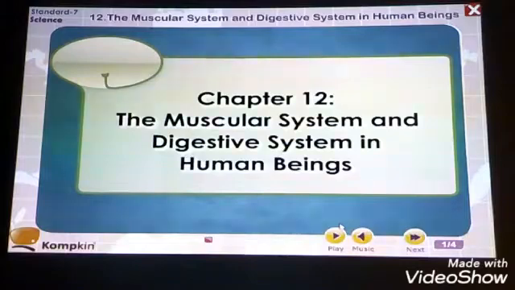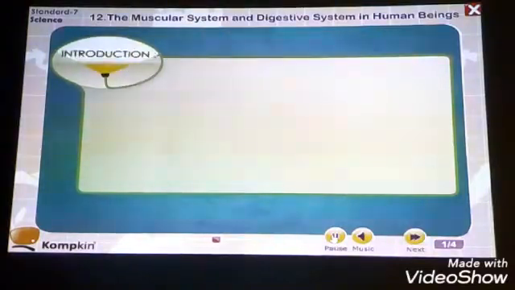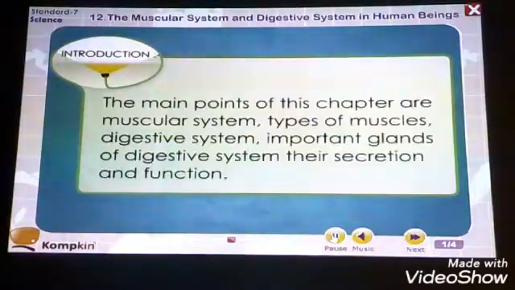Today we are going to study the 7th standard science chapter number 12, the muscular system and the digestive system in human beings. In this chapter, inshallah, we are going to study the following points. The introductory points of this chapter are the muscular system, types of muscles, digestive system, important glands of the digestive system, and their secretions and functions.